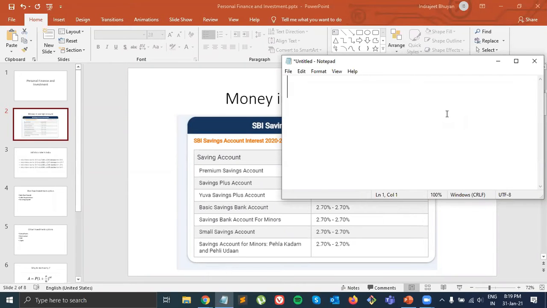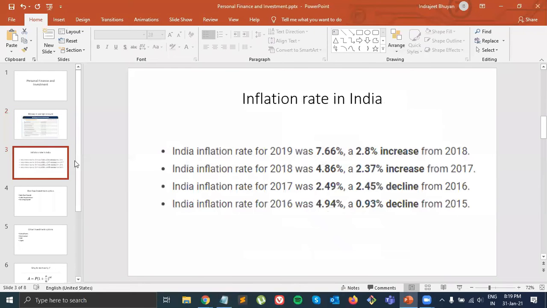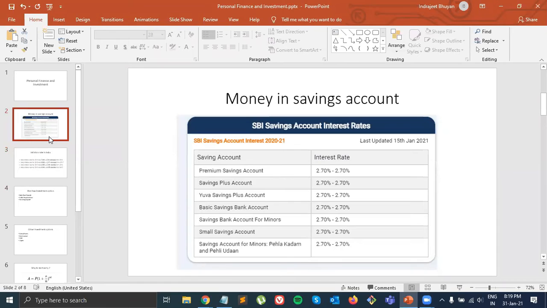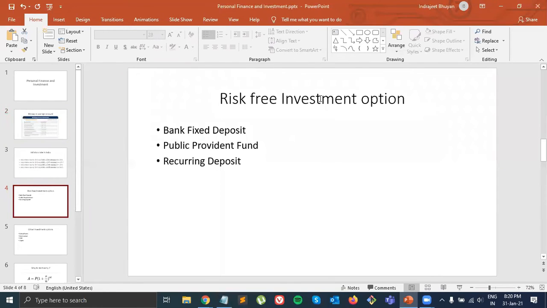So our goal should always be to invest in such places where we get more than 6% basically, because inflation in India is around 5 to 6% every year. If you get more than 6%, that means our money is growing. This is the very basic concept. Now there are a lot of investments, some risky, some risk free. So we need to know where to invest, like what are the options that we have in India. Currently we have a lot of options. I'm not an expert, so I don't know about all the options, so I'm just sharing the things that I know and things that I have got into. So if you see briefly, these are some risk free investment options.